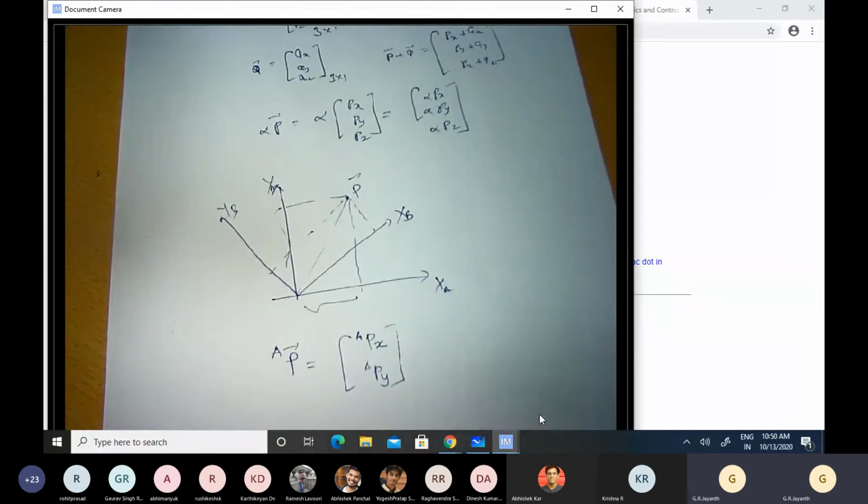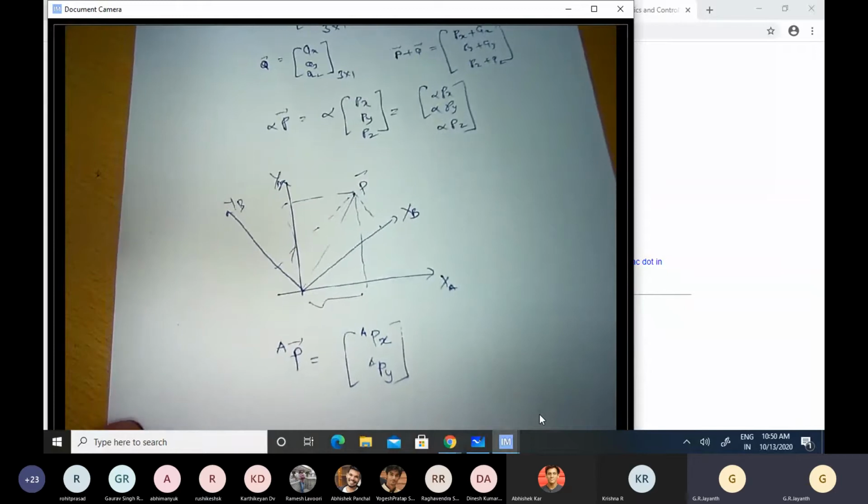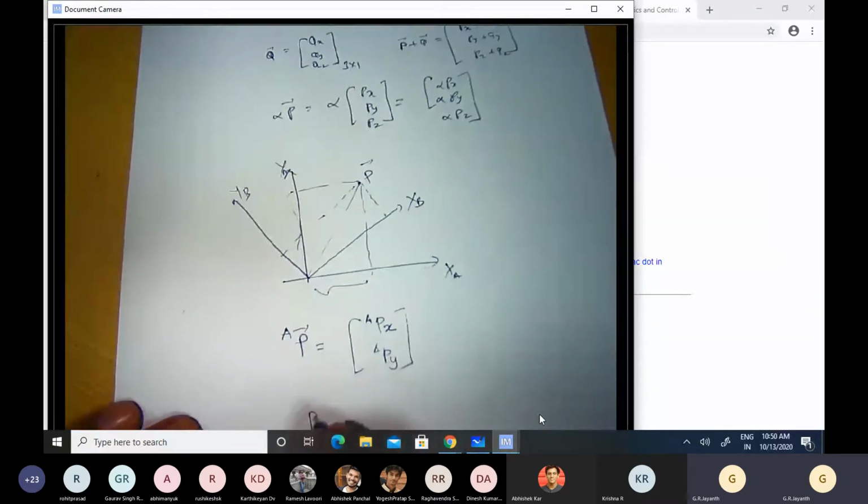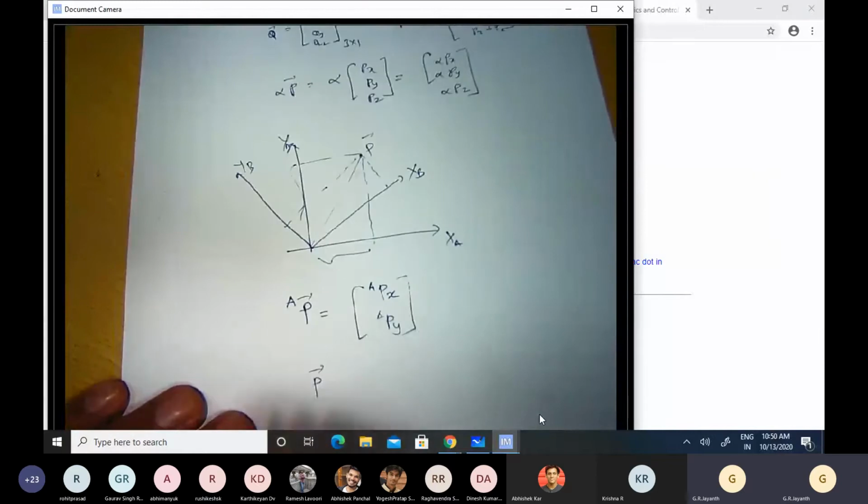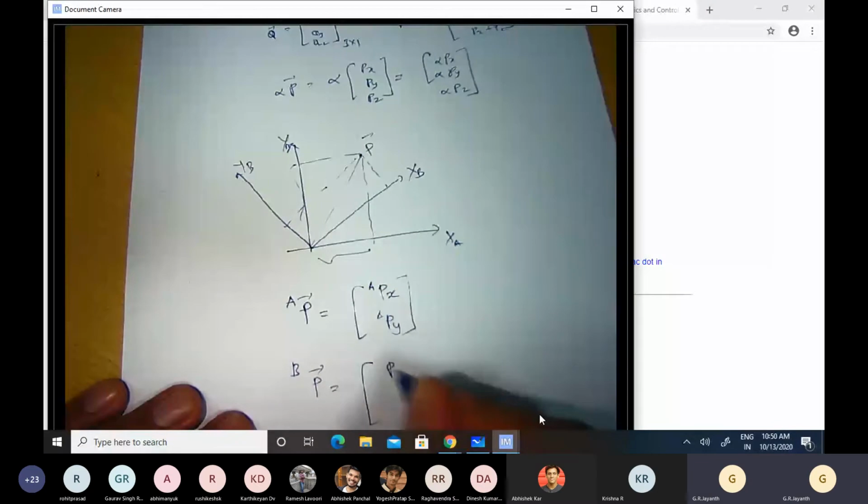Now, a vector can be represented in any number of frames, each of them oriented differently with respect to the previous one. So I can also represent the same vector P in the B frame. The x component of the vector represented in the B frame will be Pxb, and the y component will be Pyb.